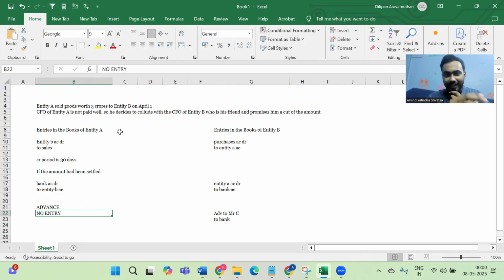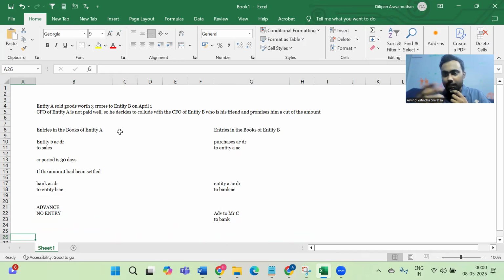So the CFO of entity A is telling the CFO of entity B to account the payment as a payment to the CFO of entity A's relative. So now what will the CFO of entity A do? The CFO of entity A will get this amount from his relative. This is what will happen.